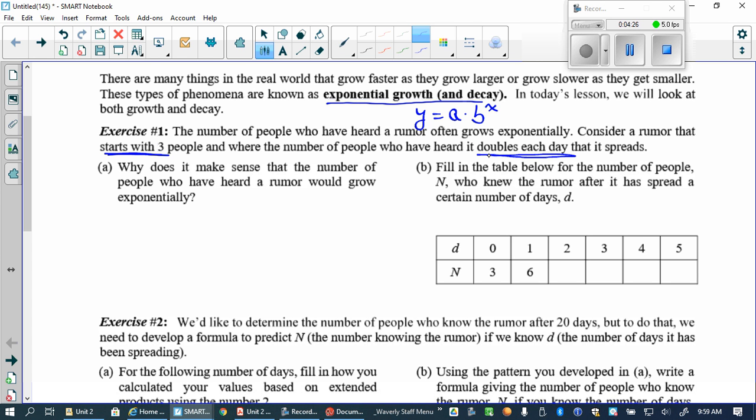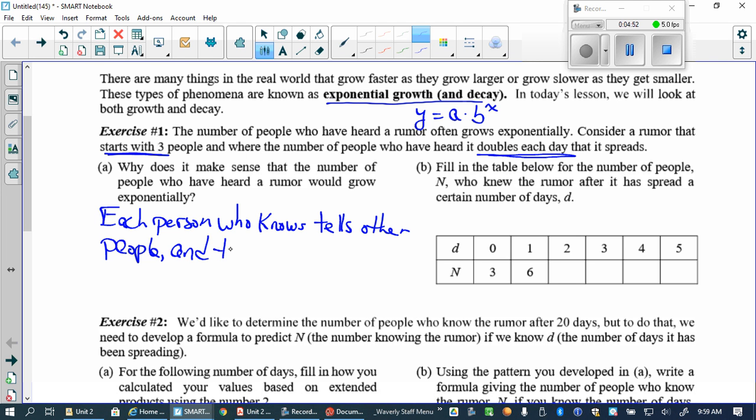So how do we write that down? We might say each person who knows tells other people, right? And they each tell other people, and they each tell other people, etc., right, and so on, okay? Just keeps ballooning.